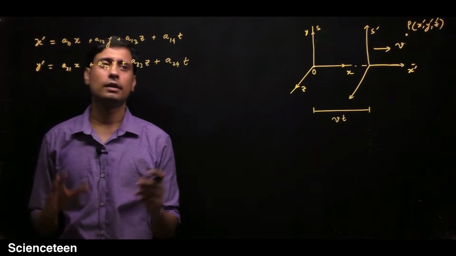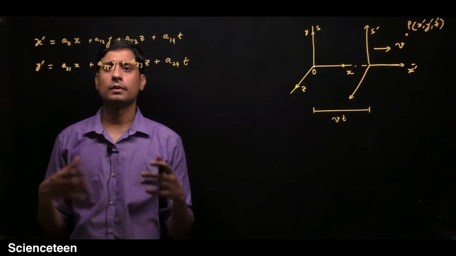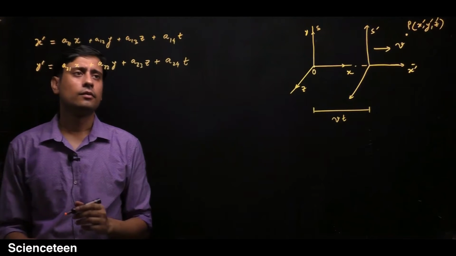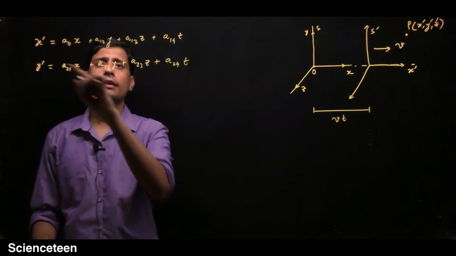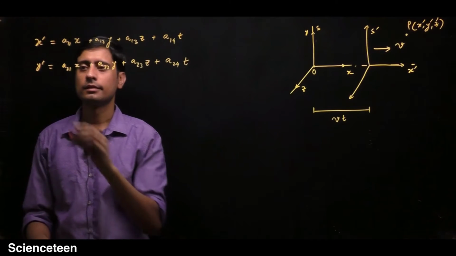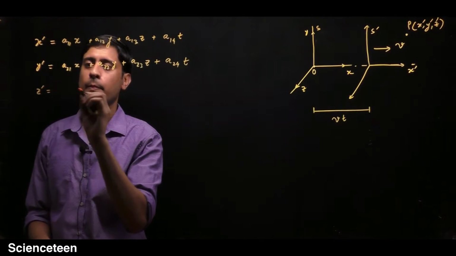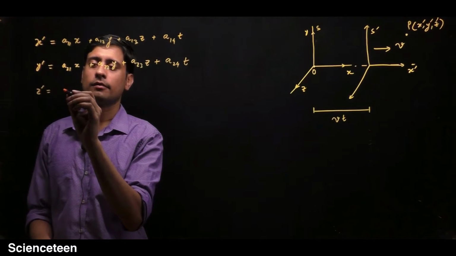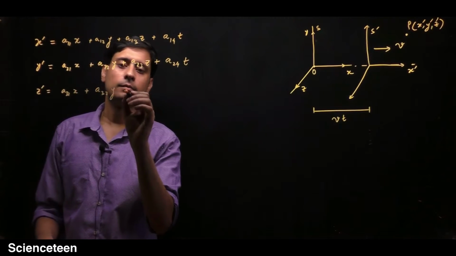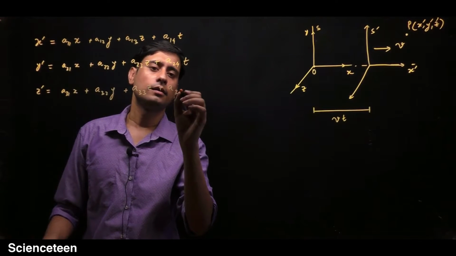This is our assumption, and there is nothing wrong in assuming this equation. We will discuss why this equation is linear, not quadratic or cubic. We will see this. So let's assume that z prime is equal to a31 x plus a32 y plus a33 z plus a34 t.